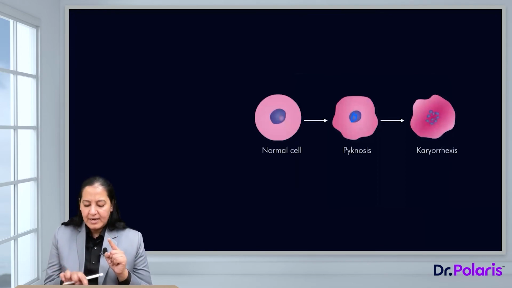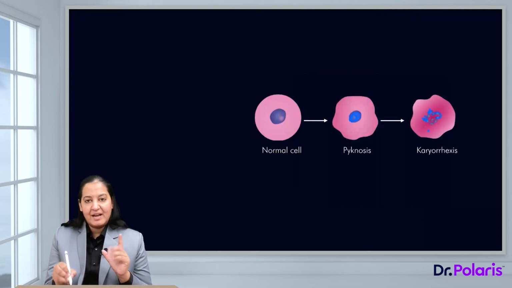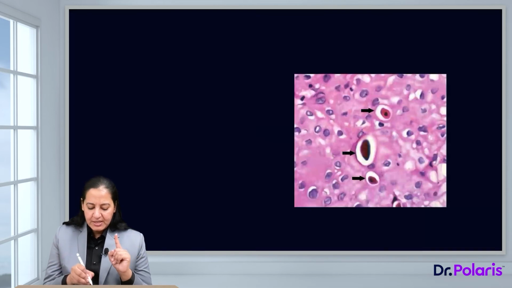See, pycnosis is condensation of the nucleus. The nucleus is condensed, and karyorrhexis is splitting, fragmentation of the nucleus. Appreciate here in these cells. Can you appreciate a cell marked by arrow? Look at the nucleus. The nucleus is pycnotic here. It is condensed. The nucleus is pycnotic here.